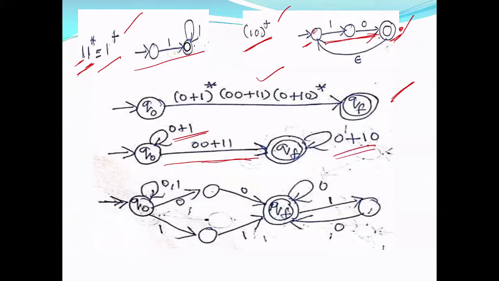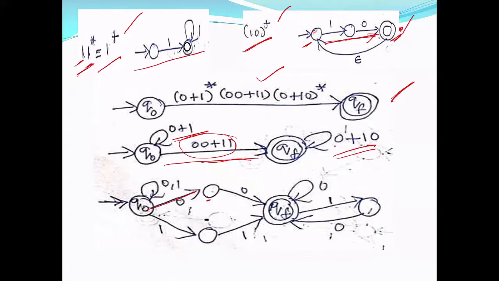So this is your initial state to final state. Then because this 0 0 or 1 1 cannot be an exact transition diagram, because you have to show the transitions only on a single input symbol. This is 0 0 or 1 1. So 0 the state and then 0 or 1 1.